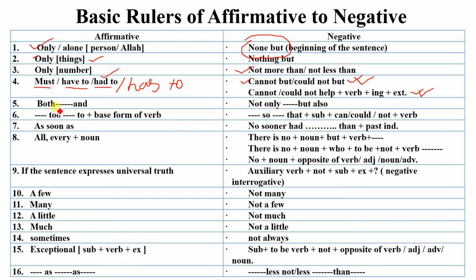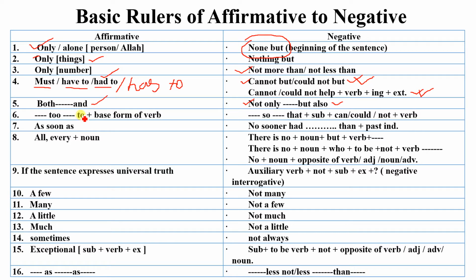And another rule is both and. Actually these both and are called correlative conjunctions. If any sentence contains both and, then you have to use not only instead of both, and but also instead of and, and nothing else will be changed in this sentence. Only you have to change both and by using not only and but also: not only for both, and but also for and.